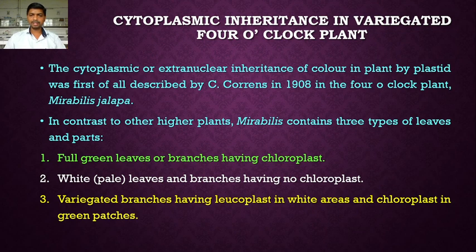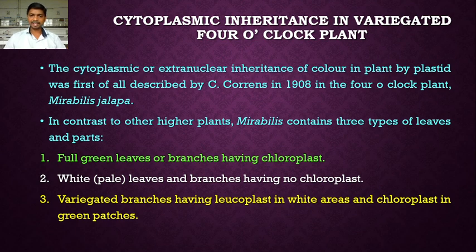The same leaf consists of green parts and white areas because of the presence of chloroplast and leucoplast respectively. The white areas are due to the leucoplast and the green patches are due to the chloroplast. Both conditions are seen in the variegated branches. Some branches have full green leaves because of the chloroplast, some are white because of leucoplast with no chloroplast, and some are variegated, meaning the leaves possess white areas and green patches.